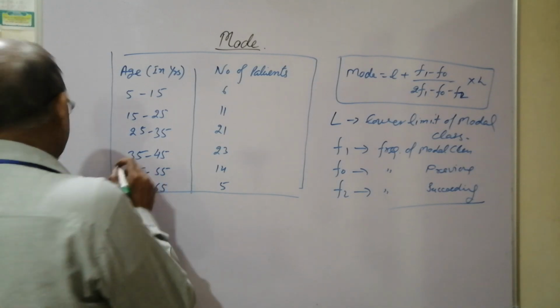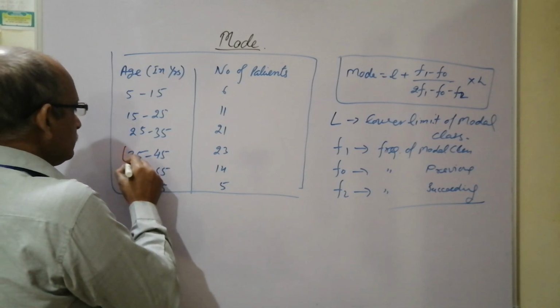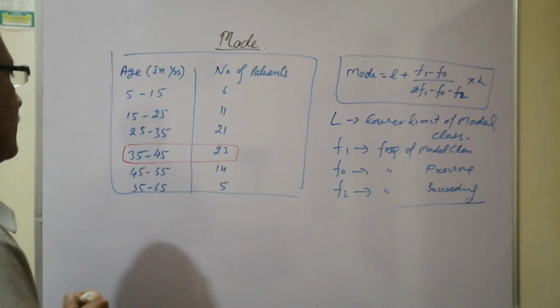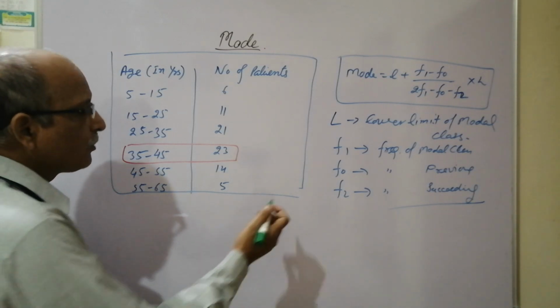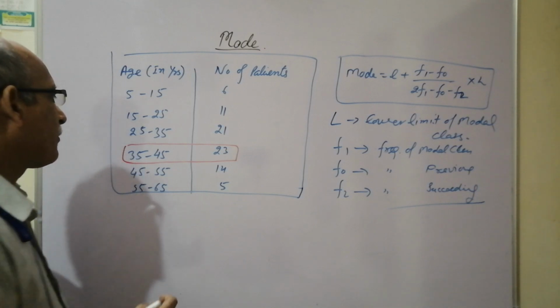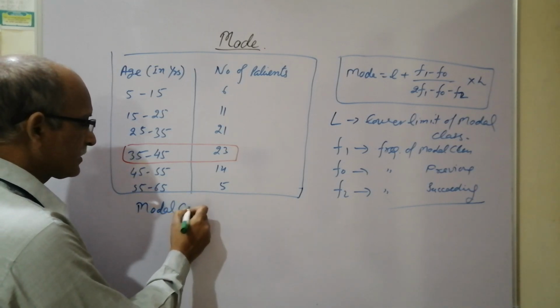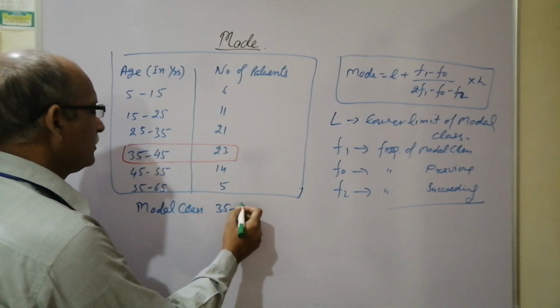The modal class is 35 to 45 because it is having the maximum frequency. This must be known to us and explained properly. What is it? Modal class. We'll write here modal class, that is 35 to 45.